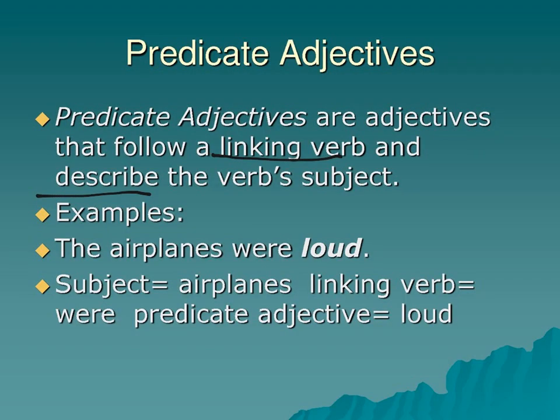Here is one more example of predicative adjective, children. The airplanes were loud. Now, what is airplanes? Noun. What is were? It's a verb. What is loud? Adjective. So, where is adjective placed in this sentence? After the verb. So, because the adjective is after the verb, it is called predicative adjective.